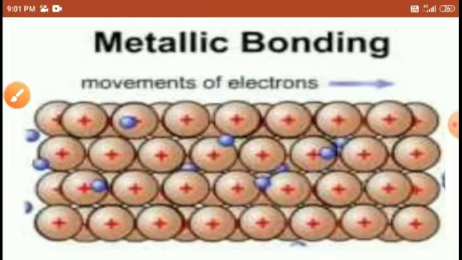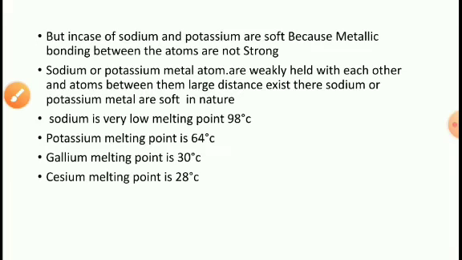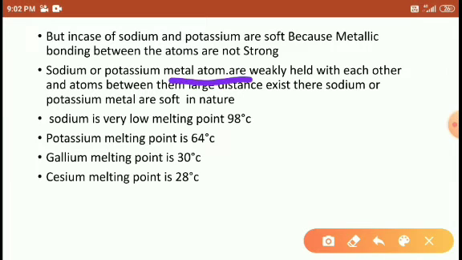Right students, but sodium and potassium are very soft. We already know why they're soft: because the atomic bonding is weak. If atomic bonding is weak, that's why the metals melt more easily, because the bonding is not so strong. Sodium and potassium metal atoms are weakly held with each other.